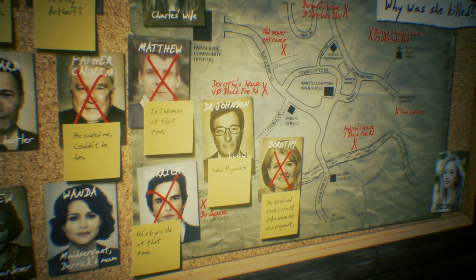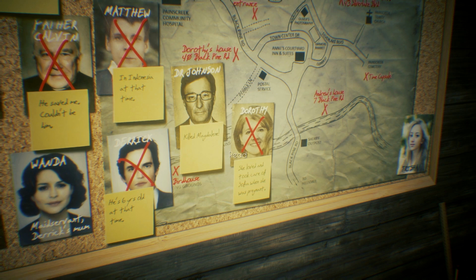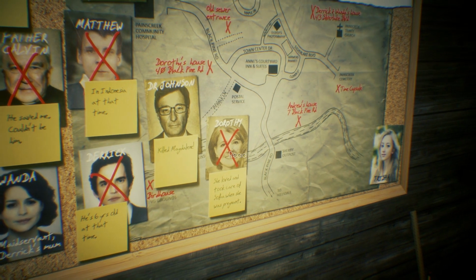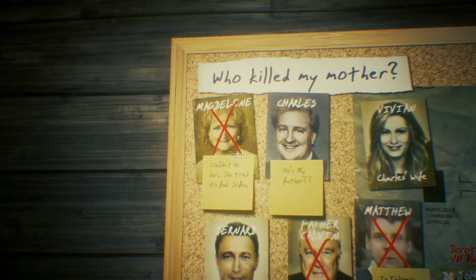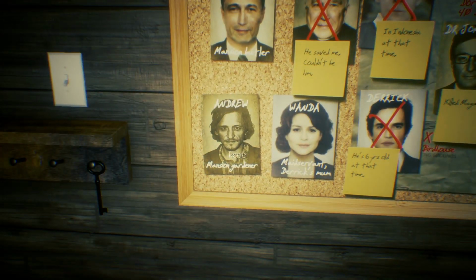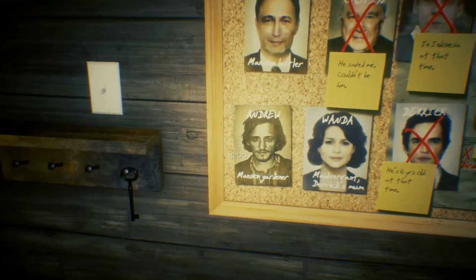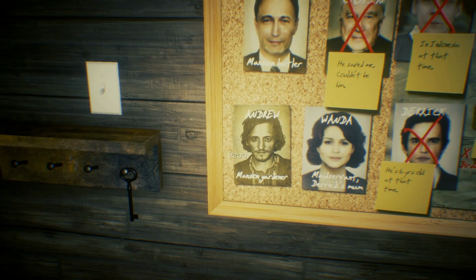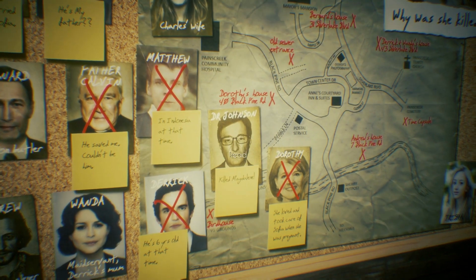Johnson killed Magdalene. Yeah, we already know that. Dorothy, she loved and took care of Sophia when she was pregnant. Also true. So he kind of knew everything. Obviously, it's one of these three because they were there that night. We know Andrew got rid of the body. So I feel like if Andrew got rid of the body, he didn't cause it. It might not have been Doc Johnson.